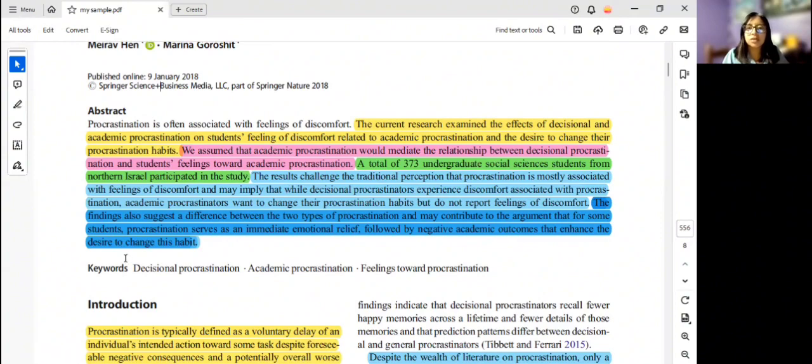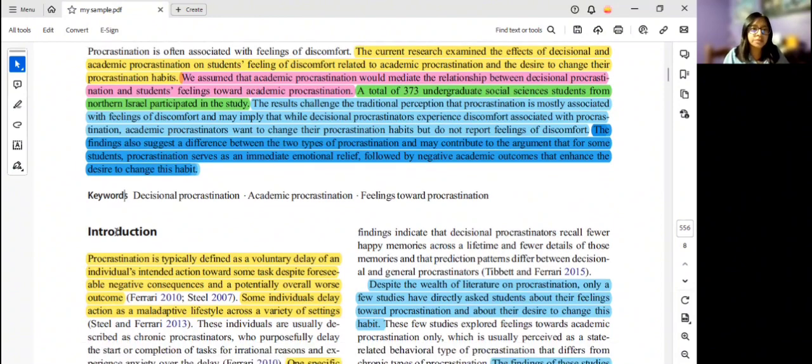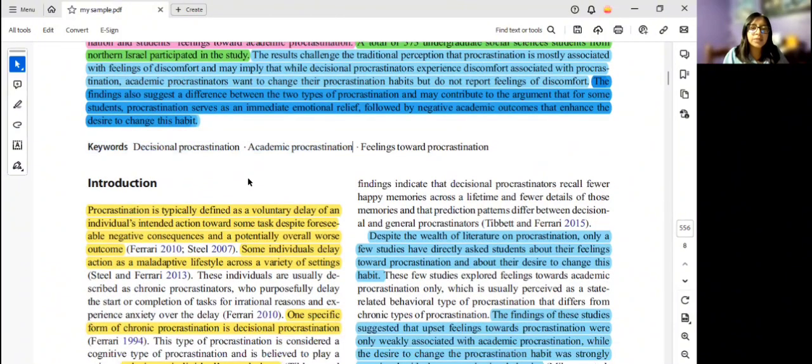The results challenge the traditional perception. And we also have a brief summary of the conclusion: the findings suggest a difference between the two types of procrastination. Another thing we found is the keywords that follow the abstract paragraph. These keywords enable researchers and databases to locate the paper more effectively. So we have keywords, and the next part of a journal article is the introduction.